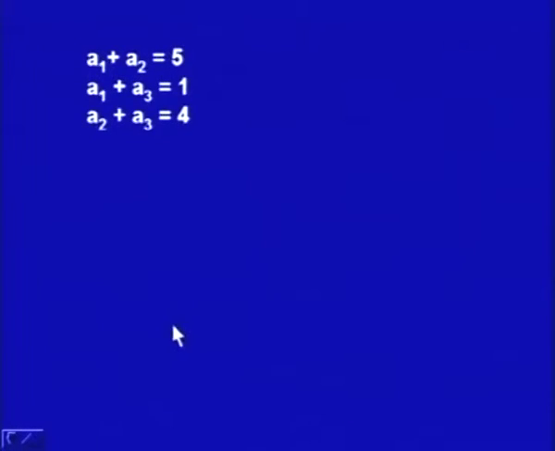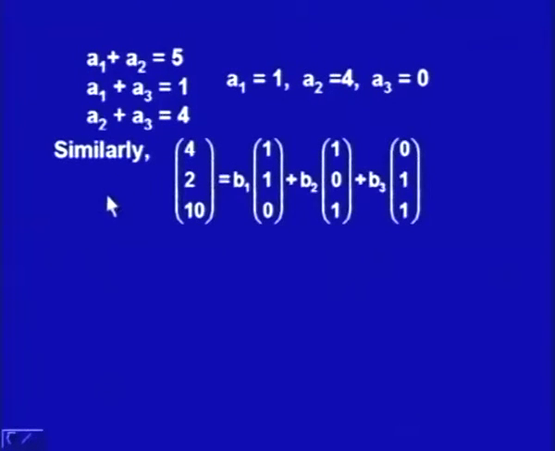For this purpose, A1 plus A2 is equal to 5, A1 plus A3 is equal to 1, A2 plus A3 is equal to 4, and when we solve these three equations in three unknowns, we get A1 equal to 1, A2 equal to 4 and A3 equal to 0. That means we have obtained the image of the first vector in terms of the basis elements.